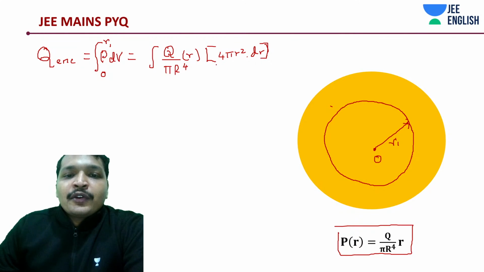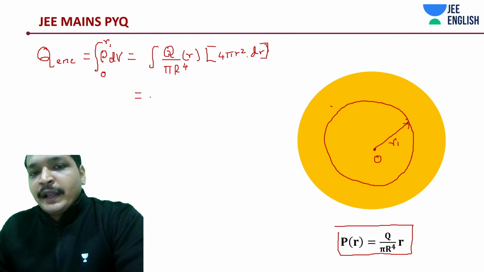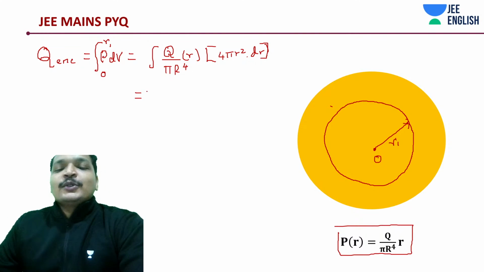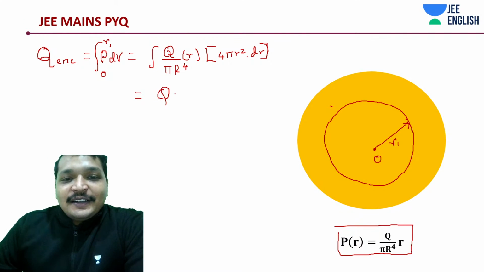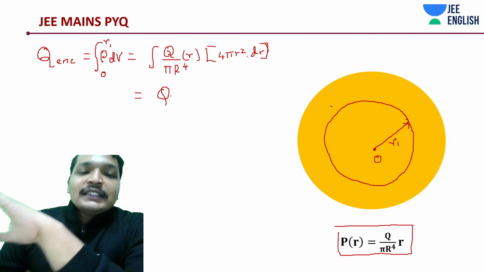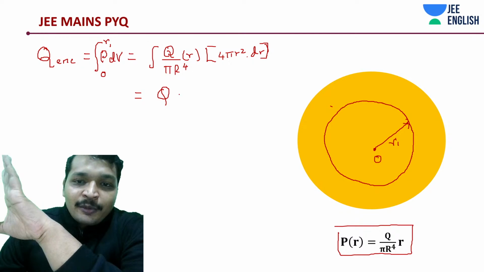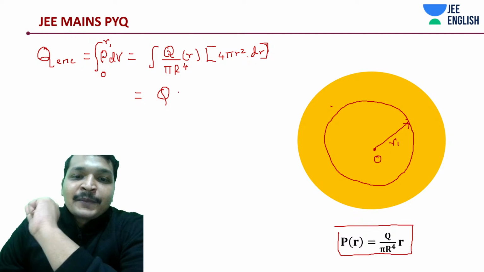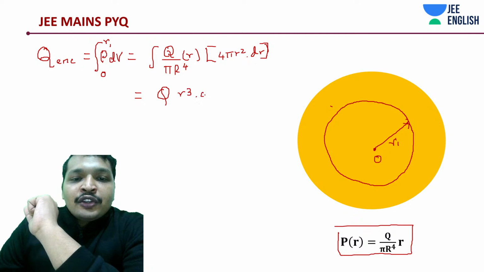Let's keep this 4 pi as it is, because ultimately you would have an opportunity to cancel out the 4 pi, and you understood the answer should have been. I told you there is no way that you get 3 on the denominator. That's all you need to understand the moment you have started the question. Okay, this is the way to approach in your exam. But anyway, this is going to be r cube dr.